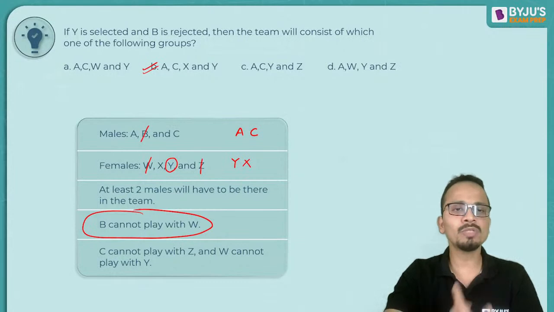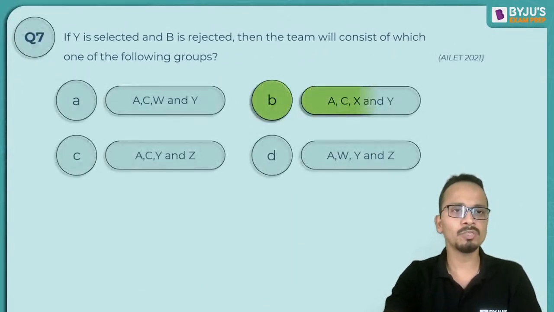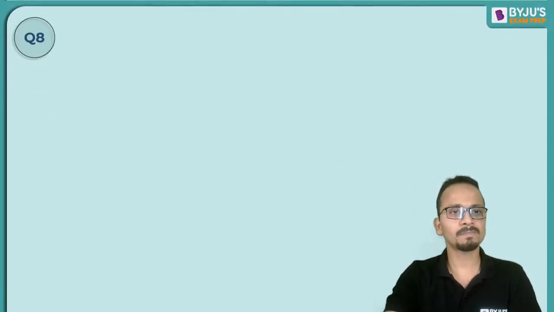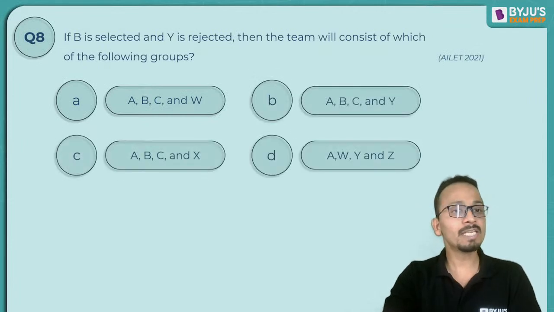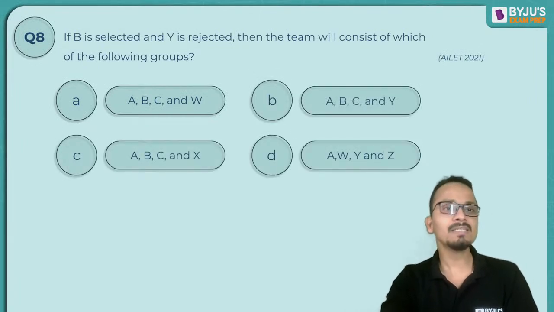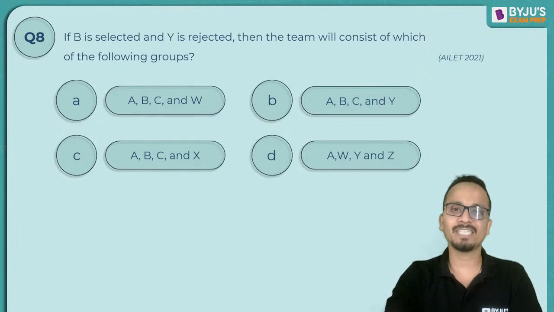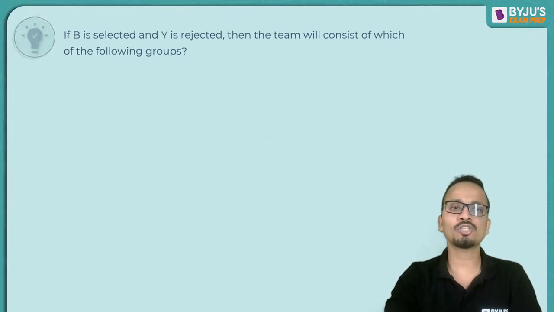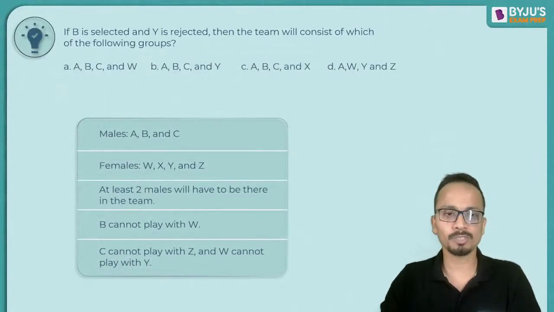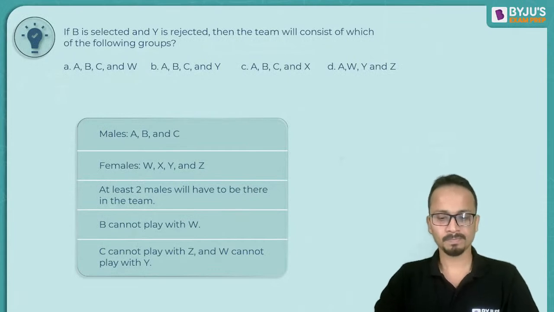Now let's move on to the second question related to the same part. Now it says that if B is selected and Y is rejected, then the team will consist of which of the following groups? Now do this one very carefully.